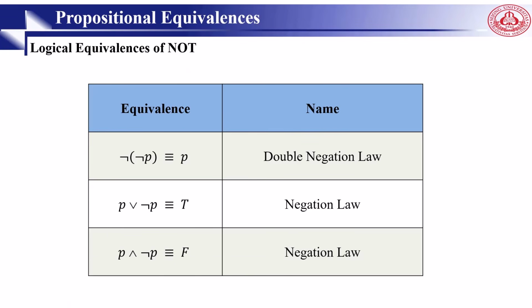And here are the logical equivalences for negation, or NOT. Not not p is always equal to p. We call it the double negation law. p or not p is true. Tautology, right? We call it the negation law. And also p and not p is false. This is a contradiction, right? So this is a tautology, this is a contradiction.